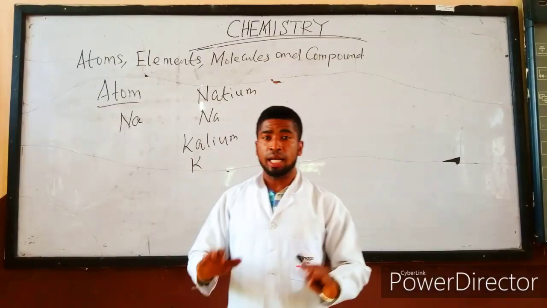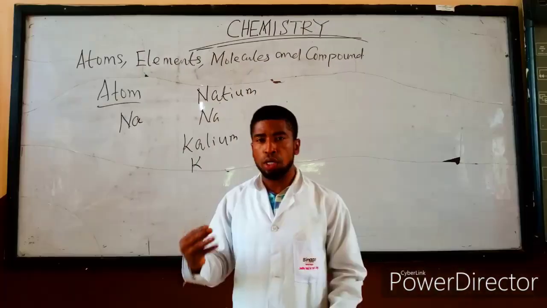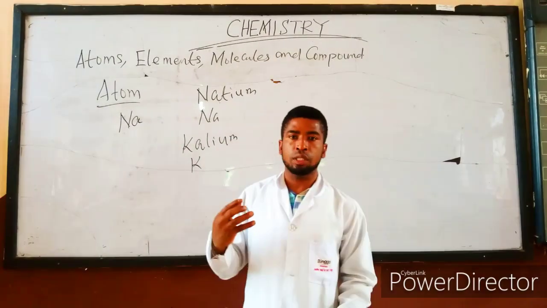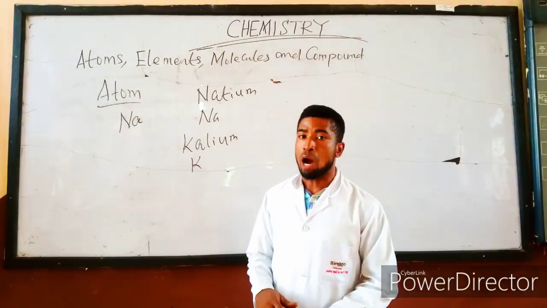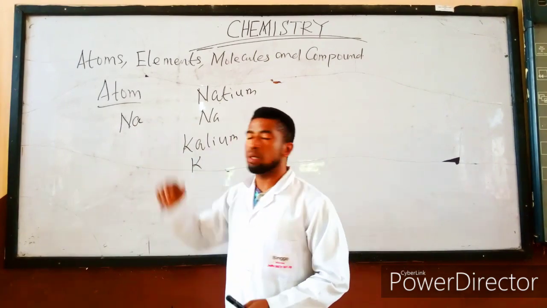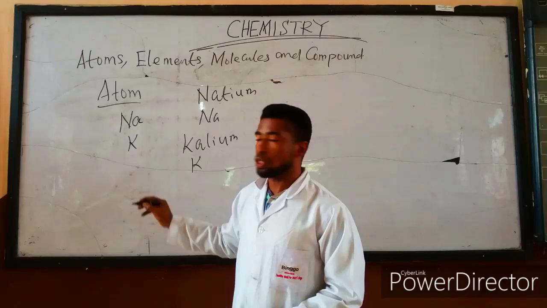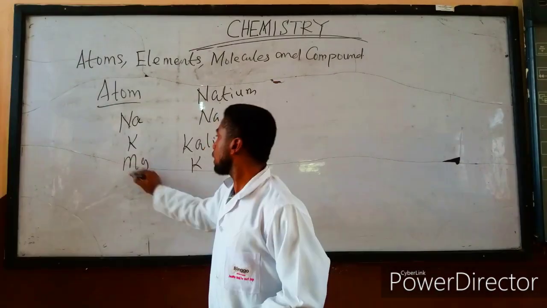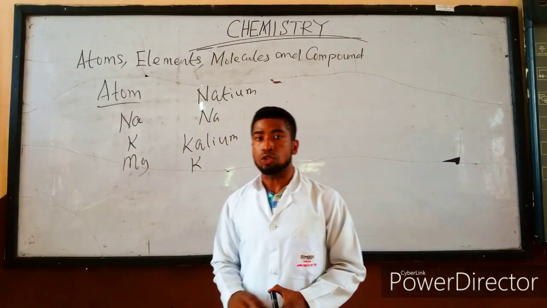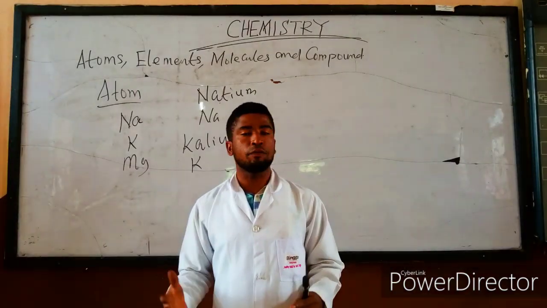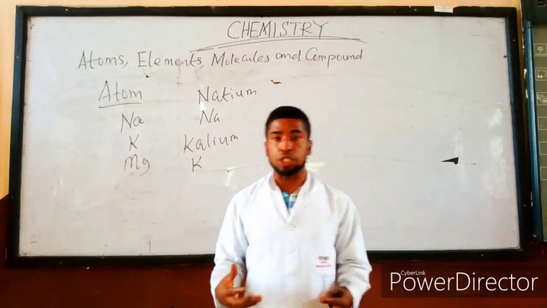Repeat again, an atom is the smallest particle of an element which can take part in chemical reaction. And we have made mention of sodium atom. We also have potassium atom. We also have magnesium atom, and so on and so forth. As we proceed, we are going to be seeing different atoms and the compounds they form.